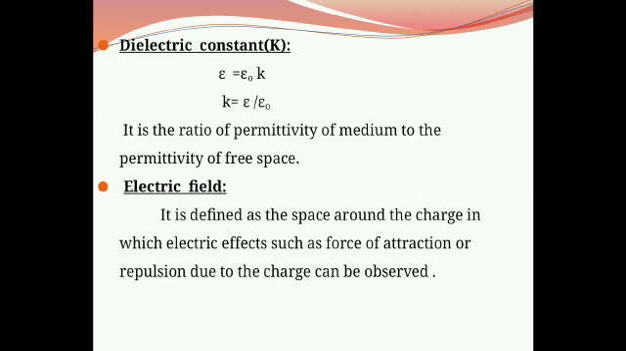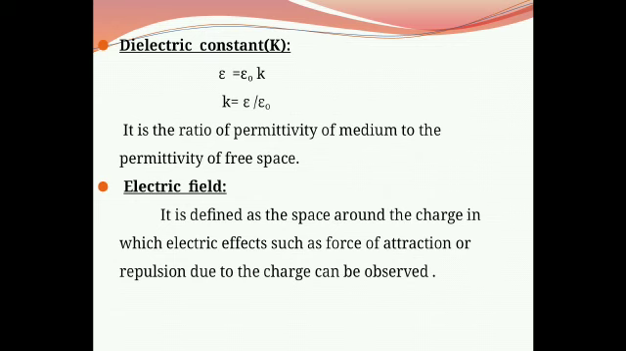As we see in Coulomb's inverse square law, epsilon equals epsilon 0 k, and therefore K equals epsilon upon epsilon 0. K is called the dielectric constant, and from this formula it states that the ratio of the permittivity of the medium to the permittivity of free space is called the dielectric constant.